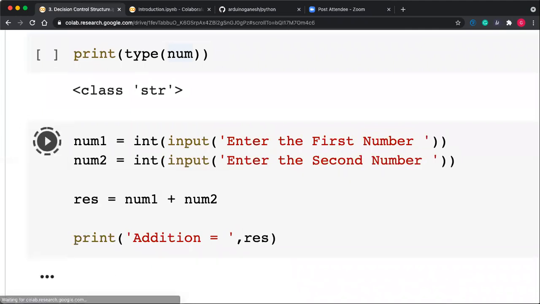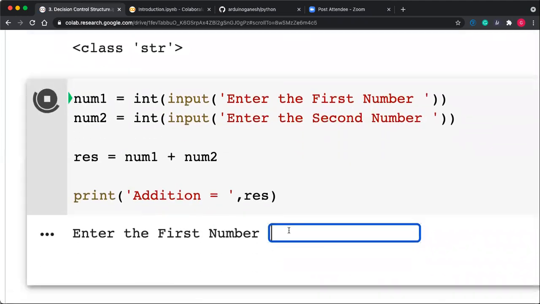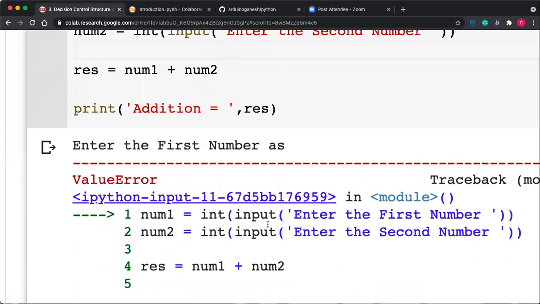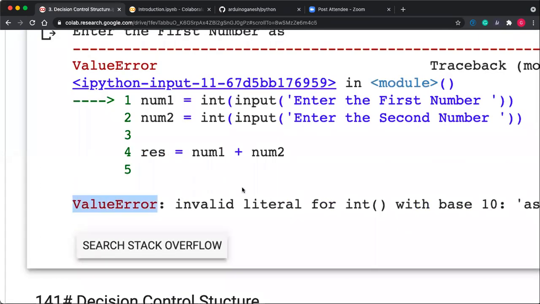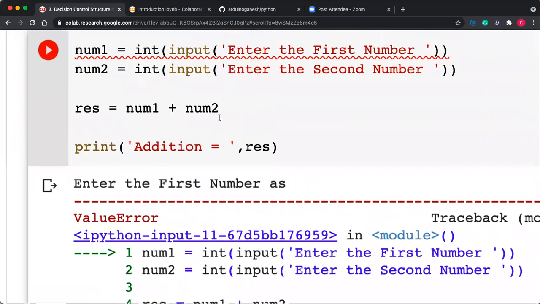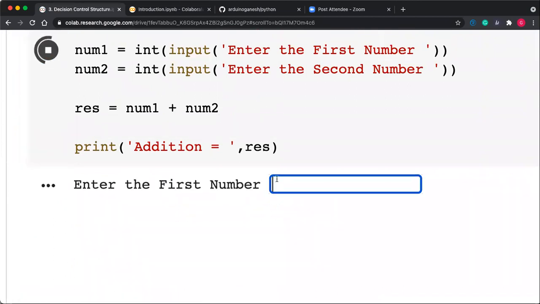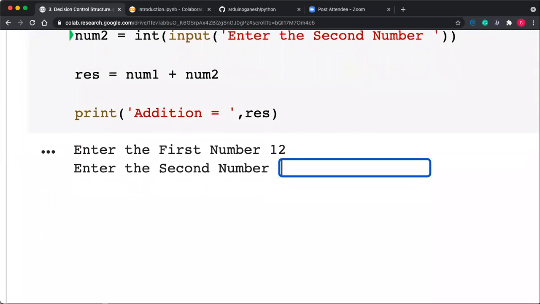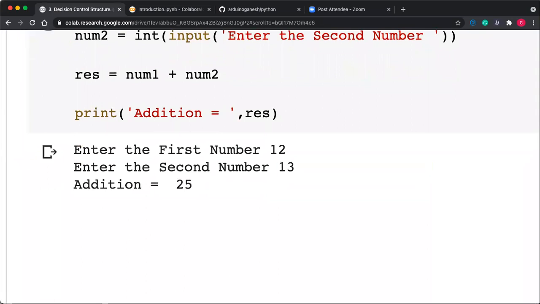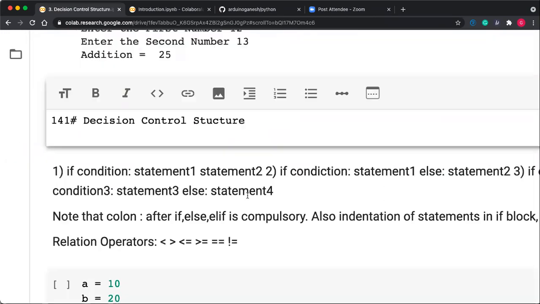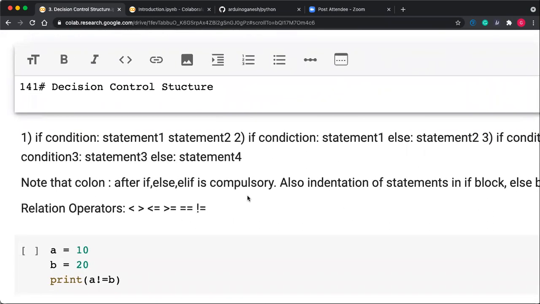But suppose mistakenly you have given something like AS, which is not a numeric value, then it generates an error. It generates a ValueError: invalid literal for int() with base 10: 'AS'. So AS cannot be converted into an integer, which is why it generates the error. So always remember that if it is asking for integer input, then you should give integer input only. Getting this? Okay, now the next one is the decision control structure.